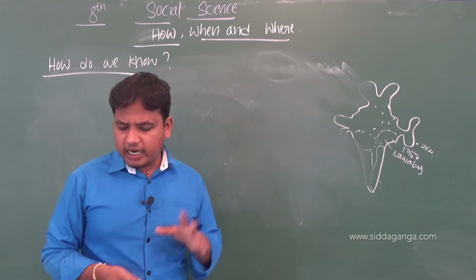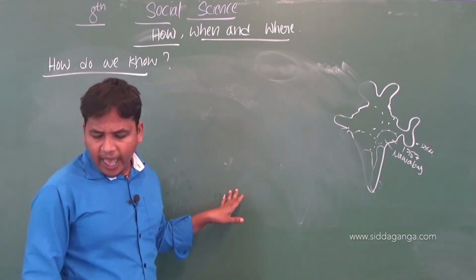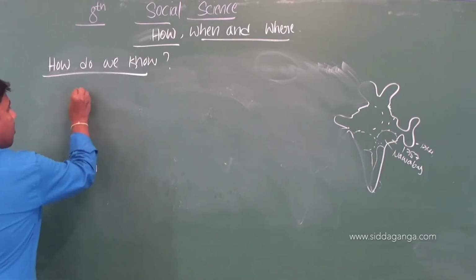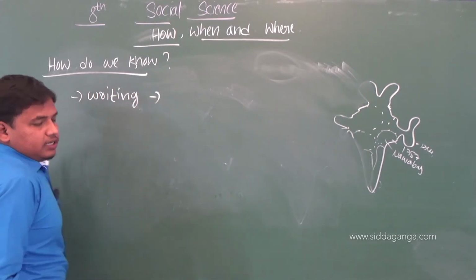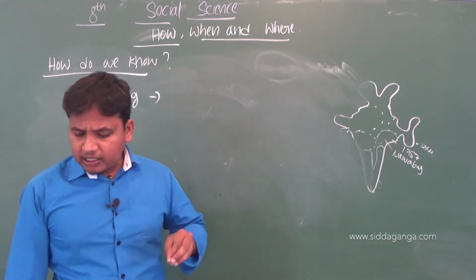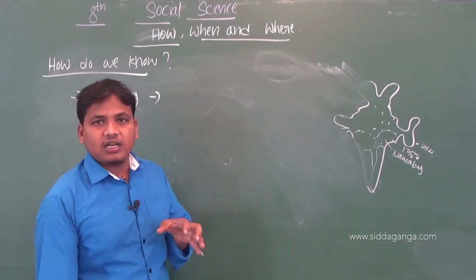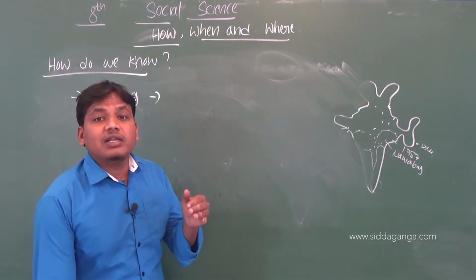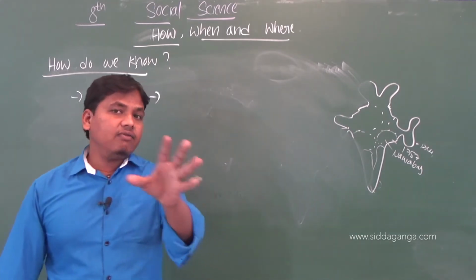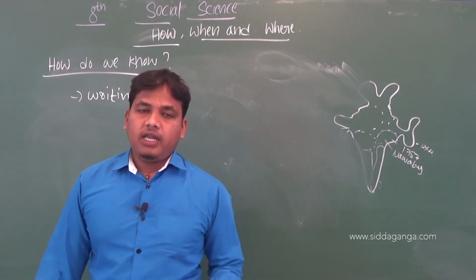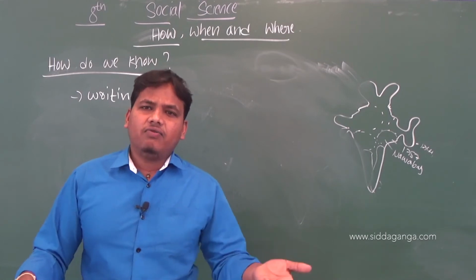Administration procedures and records. One important source is the official records of the British administration. The British believed that the act of writing was very important. The process of writing was very important. The British maintained official records. Whenever we talk, it is gone. If we have not written it, whatever we talk is gone.